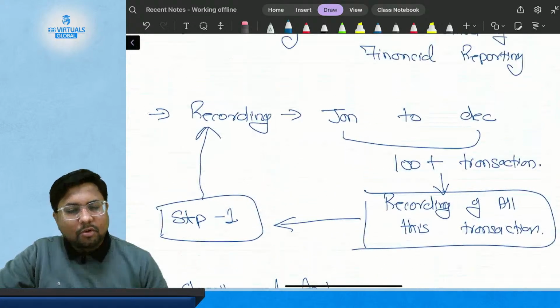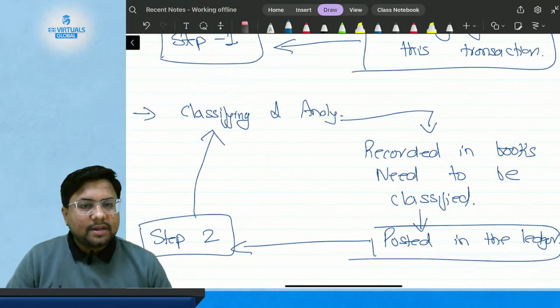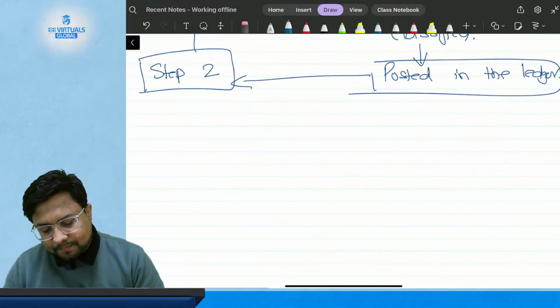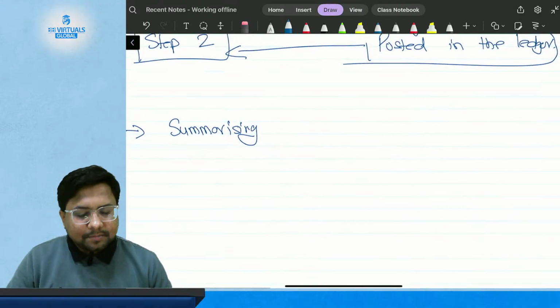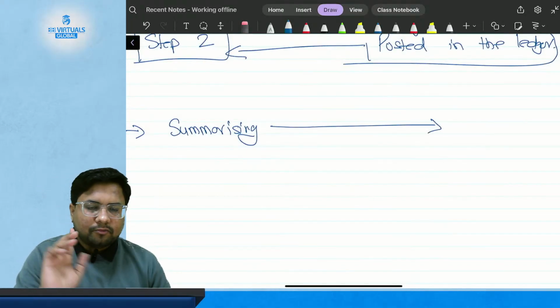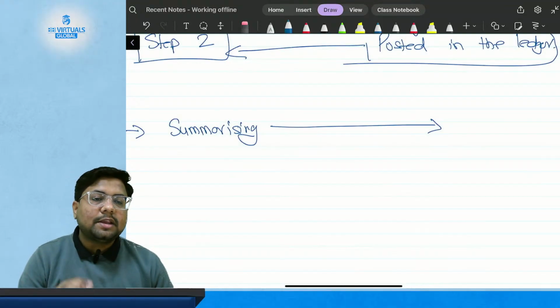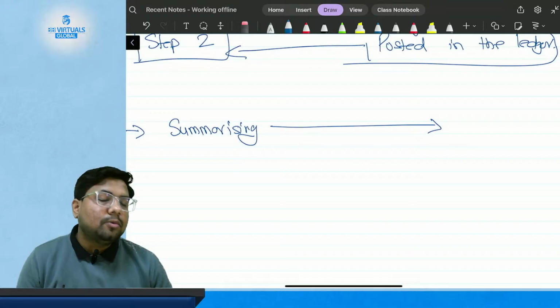So the very first step of financial reporting is recording. Second is classifying and analyzing. Then comes the third, that is summarizing. Now I have recorded all the transactions in step 1. Now I have classified and analyzed all the transactions in step 2. Now what do I need to do?